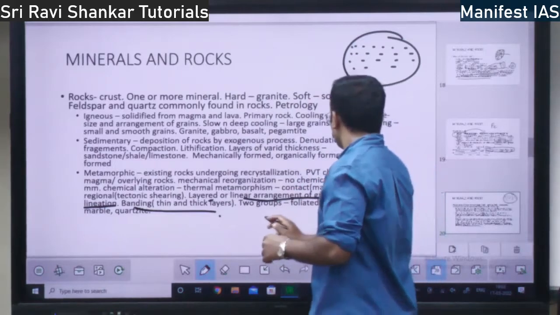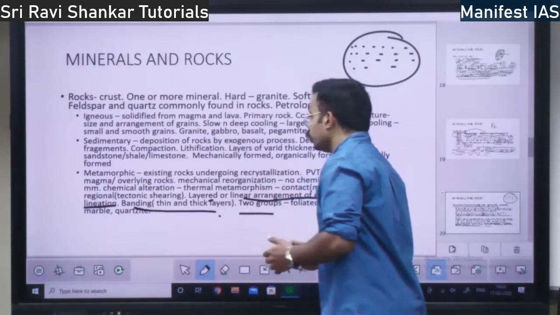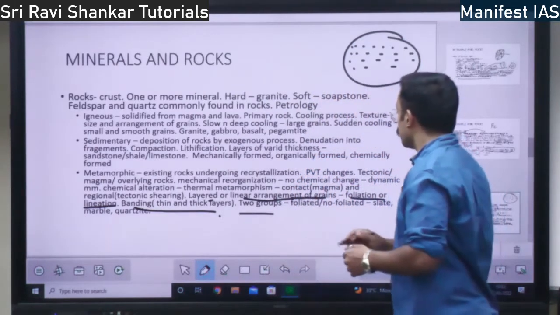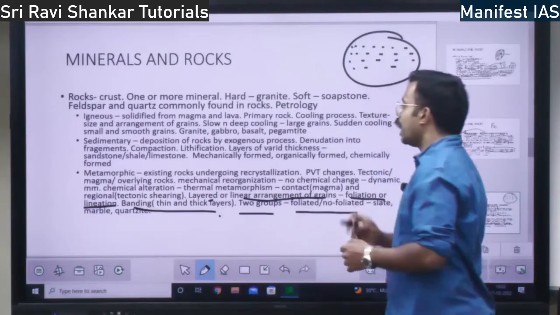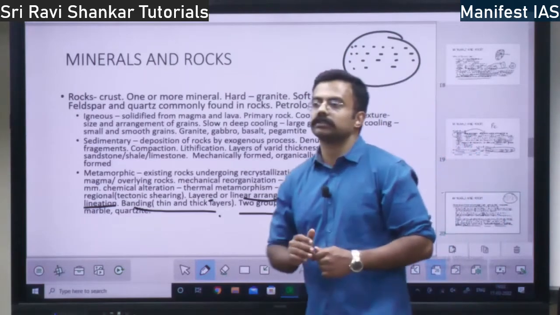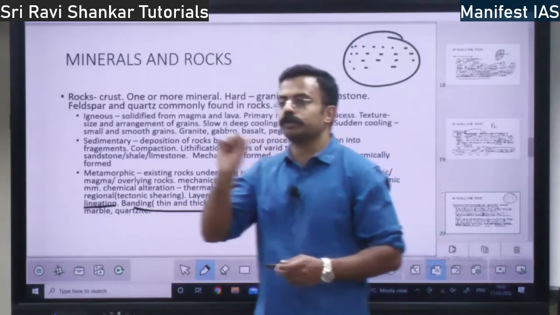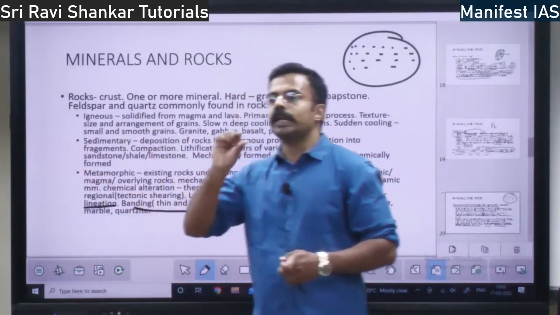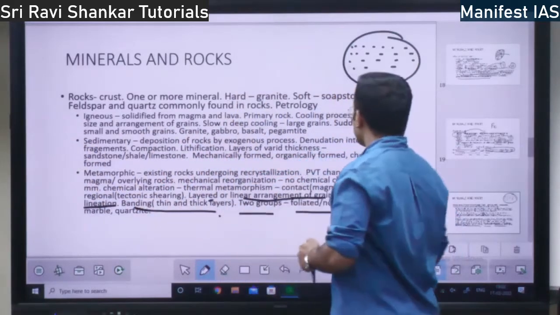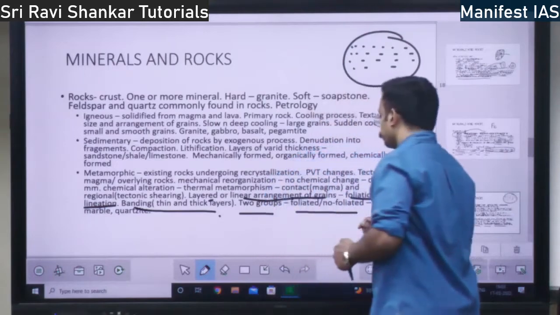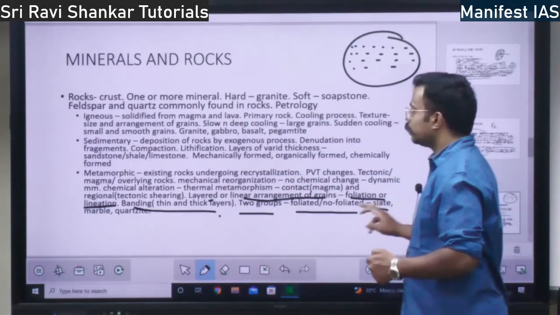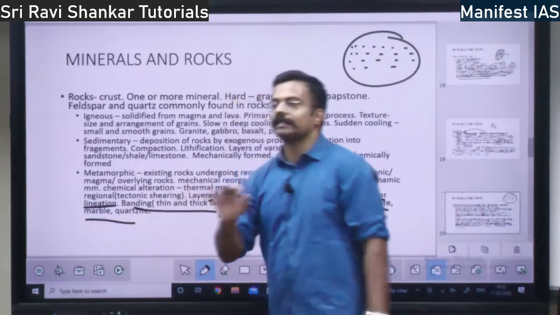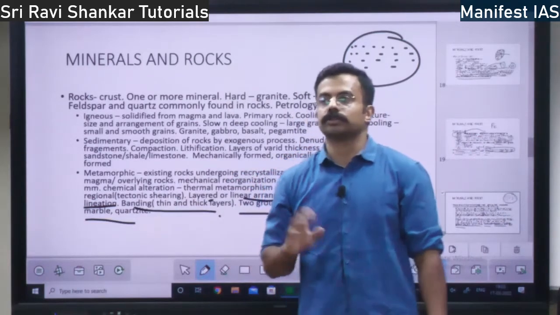Then there are two groups within the metamorphic rocks: foliated and non-foliated rocks. Foliated rocks means those which are arranged. Non-foliated means those which are not arranged, right? So slate, marble, quartzite are the examples of metamorphic rocks.